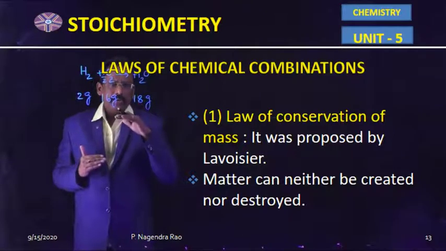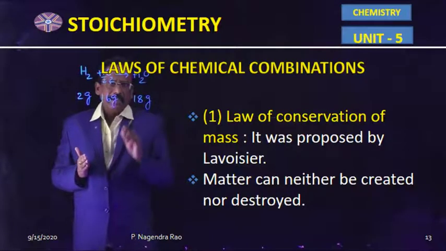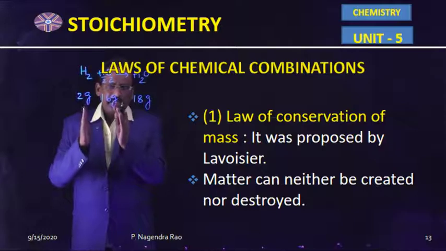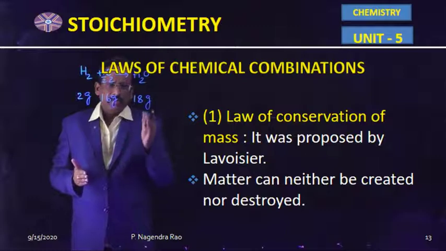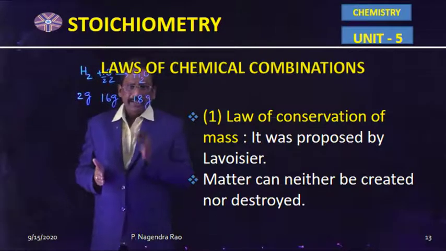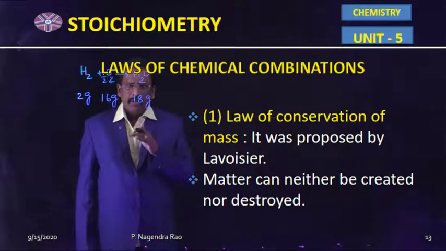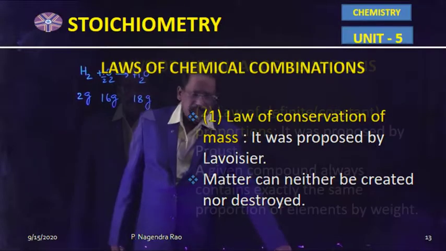So, according to Lavoisier, every chemical equation should be balanced in terms of atoms. In this example, in the reactant side and product side, hydrogen and oxygen atoms are the same. That's why in the reactant side, total weight is equal to 18 grams. In the similar way, in the product side, also total weight is equal to 18 grams. So, according to the law of conservation of mass, matter can neither be created nor be destroyed.